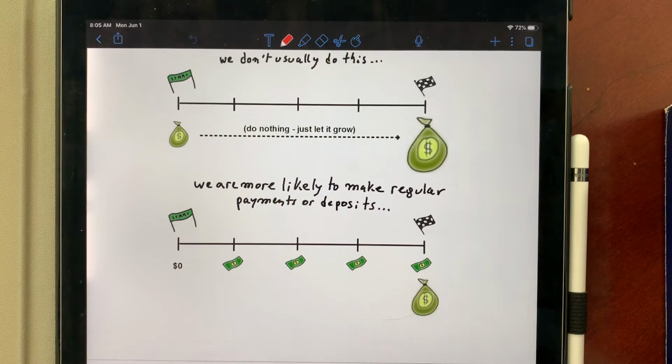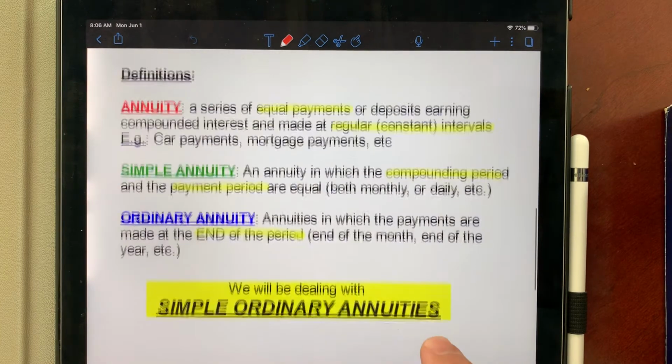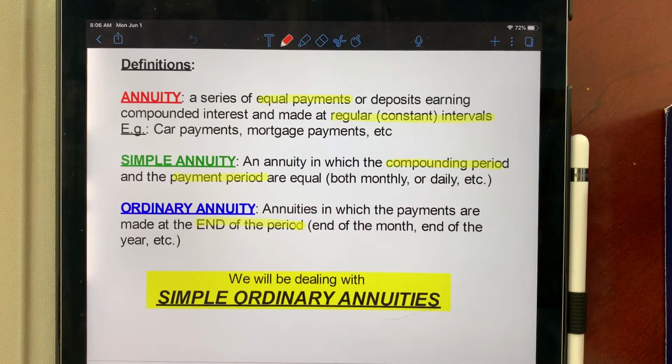Now, for this formula we're going to give you to work, there are some conditions. Please write this down for your summary. Annuity is a series of equal payments or deposits earning compounded interest and made at regular constant intervals. So you're putting $100 every month, or you're putting $250 every 2 weeks. Every 2 weeks is an important one because that's like our paycheck. So it's got to be the same amount. If you put a little money later and a little more later, our formula will not work.